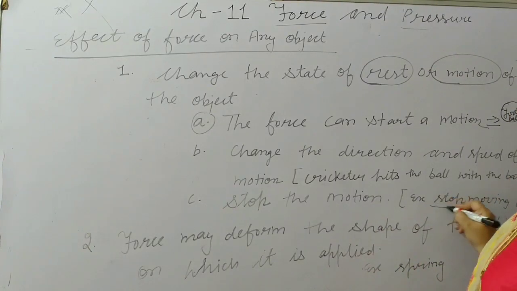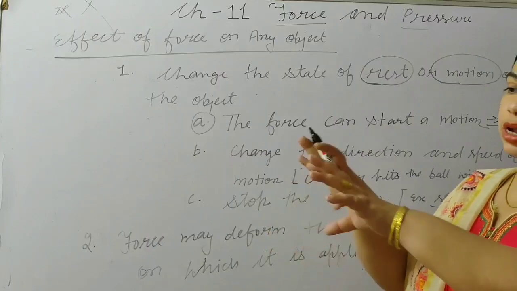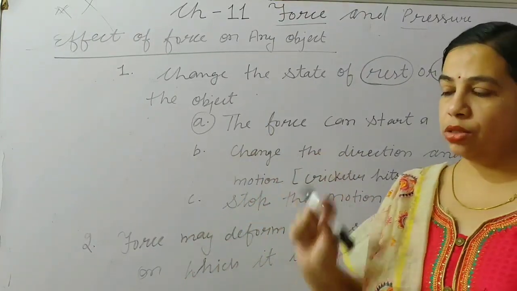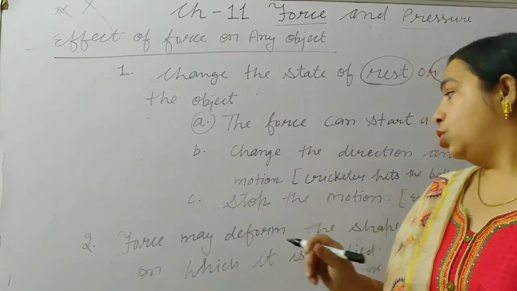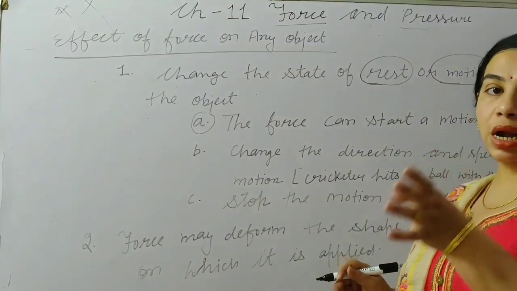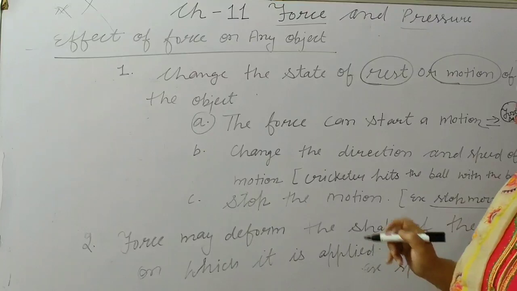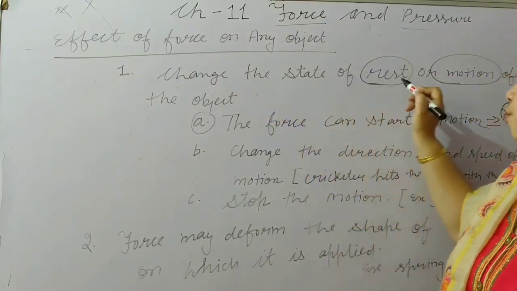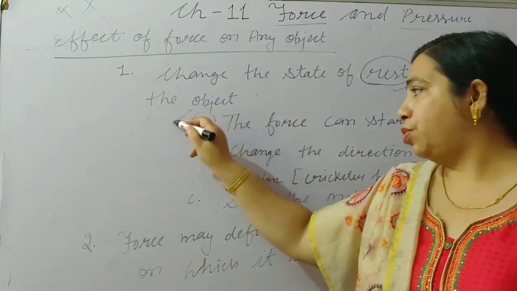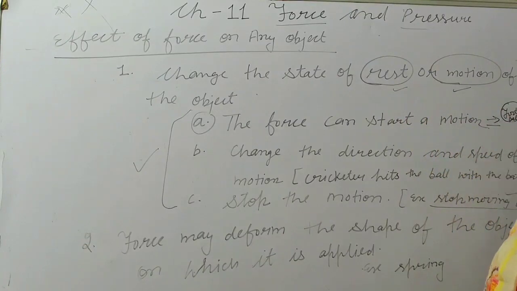In the same way, if a ball is moving and with your leg you try to change its motion, it will come to a stop, or we can say rest. A moving ball comes to rest due to your leg or your hand. So in this way there are changes in the state of rest and motion of the object. These three points are regarding the change of the state of rest and motion.